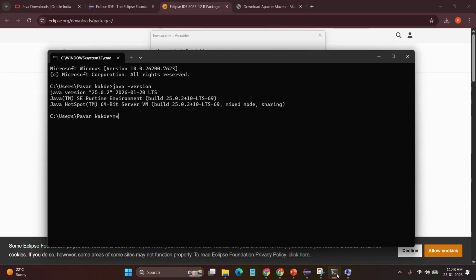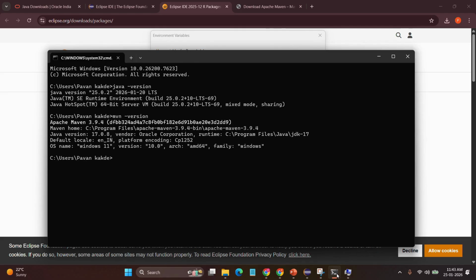Simply open command prompt. Add a command for Maven version check. Our Maven is installed successfully.